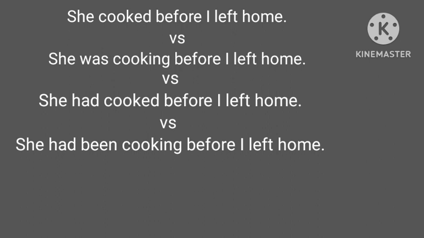Now let's understand the difference between these sentences. She cooked before I left home. She was cooking before I left home. She had cooked before I left home and she had been cooking before I left home. Suppose I reached home from office and called my son and asked him, what time did you go to school? He said, today I went to school at 9.